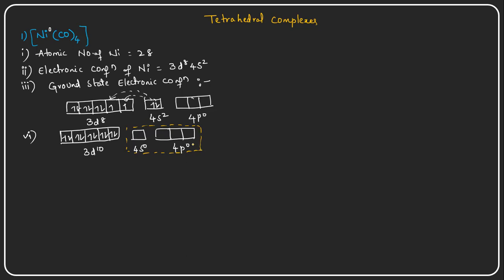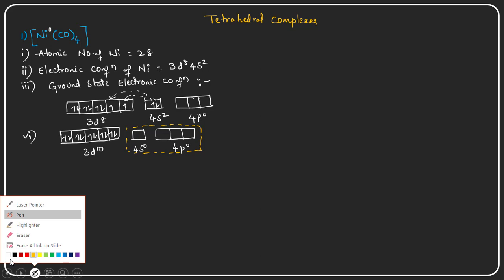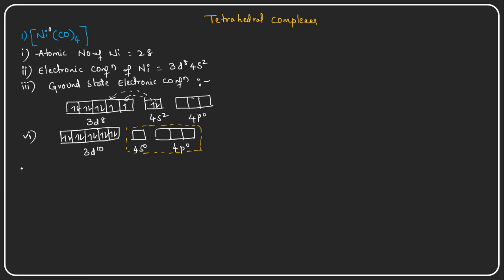And what is the hybridization taking place? What are the orbitals merging together? One s orbital is merging with 3 p orbitals. So what is the hybridization? sp3 hybridization. And these are coordination number 4 molecules, right? Coordination number 4.